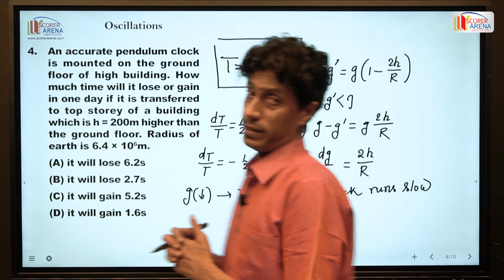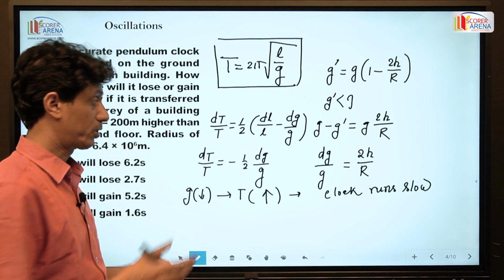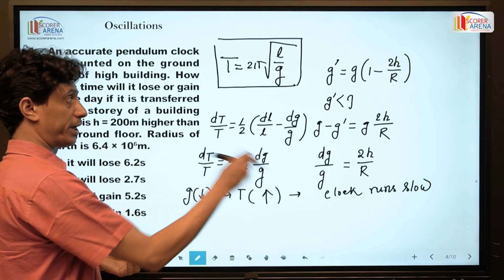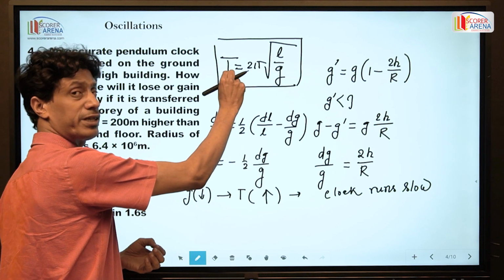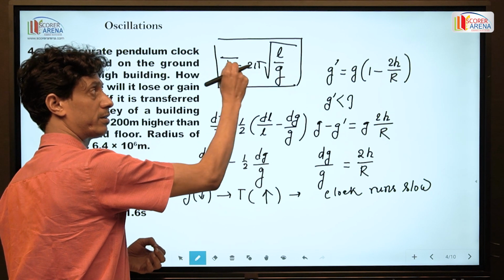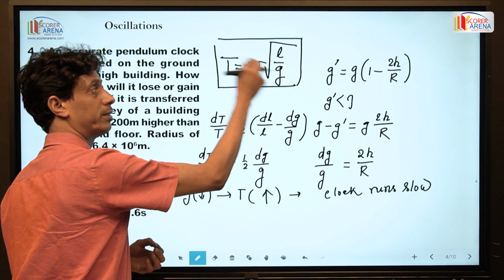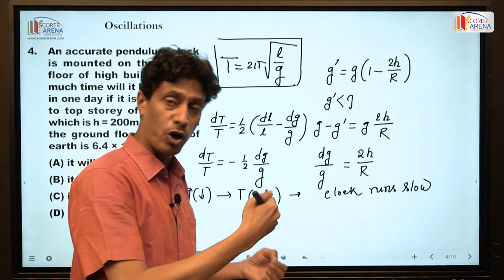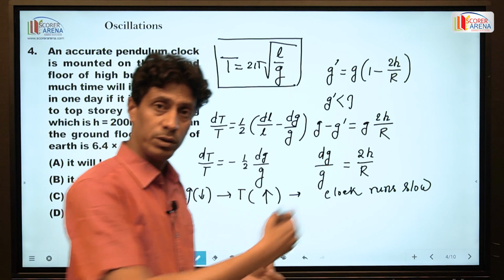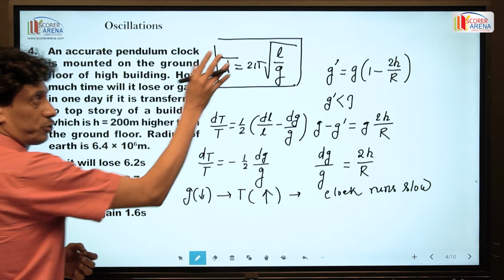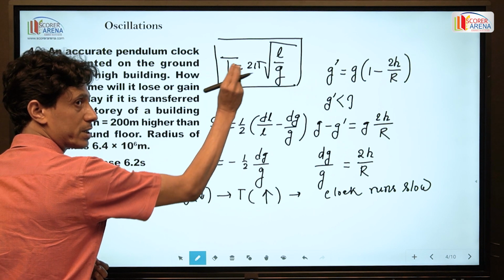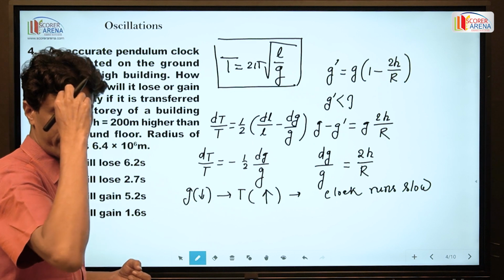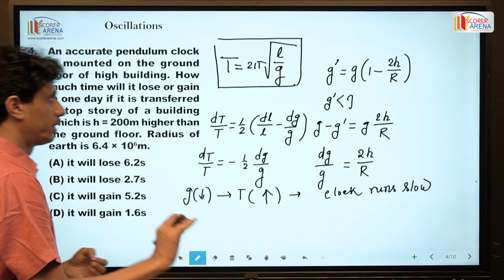So immediately after this, we have the conception. If g goes on decreasing, then time period increases. Time period increases means clock runs slow. So by simple conception, it is not difficult. Just apply the simple conception.